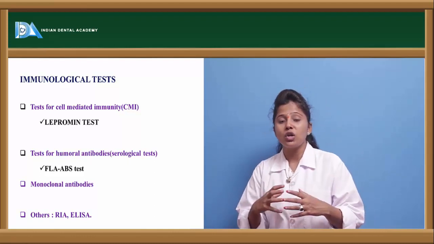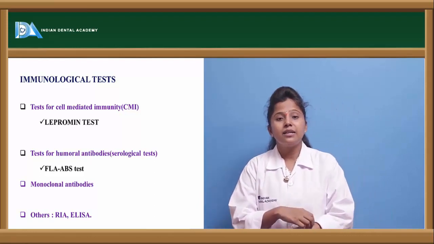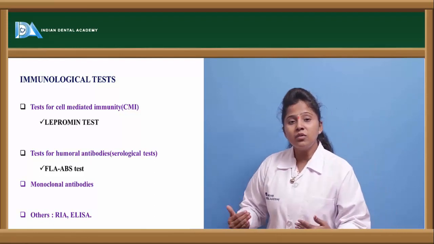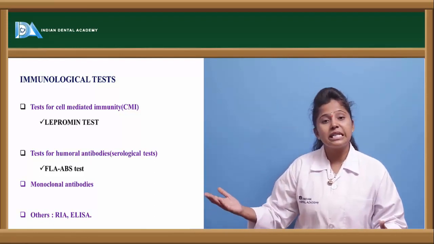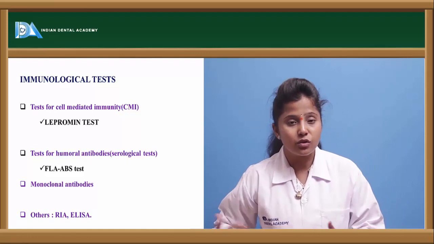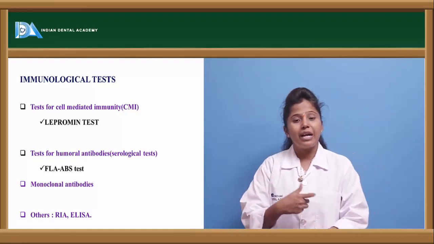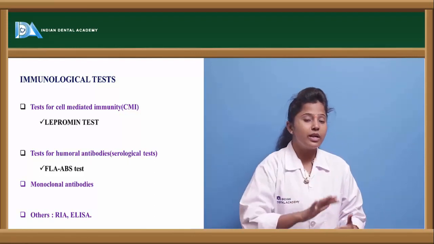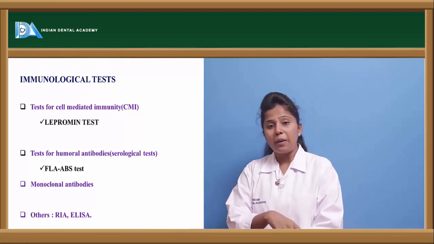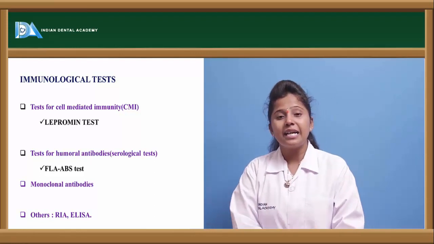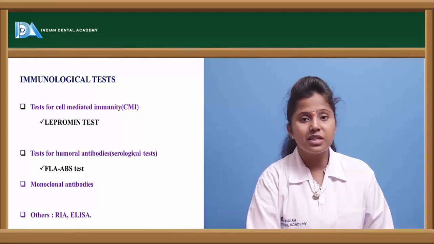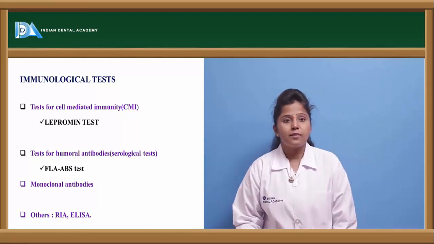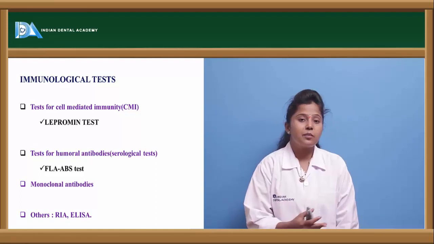If the person is strongly immune, then the immediate reaction is observed. If the person is weakly immune, then the immune system is not recognizing the antigen entering the body. This bacteria is the antigen. If any antigen enters the body, our immune system will generate antibodies to invade that antigen. So the pumping out represents that the antigen is detected by the immune system. If a person is weakly immune, then the pumping out cannot be observed. Based on that, we can see whether the person is highly immune or not.